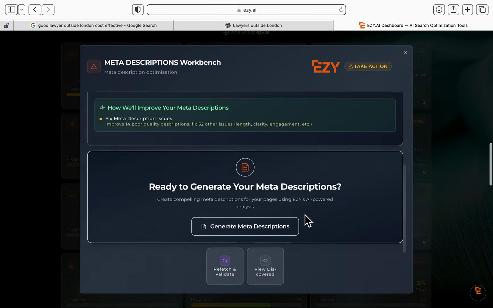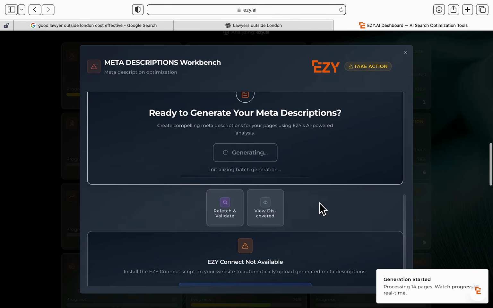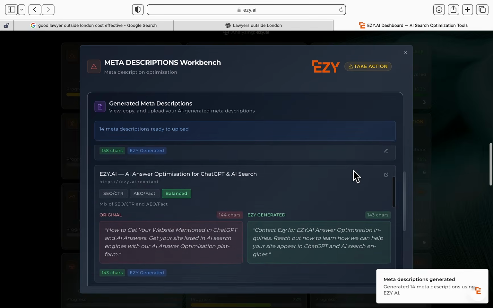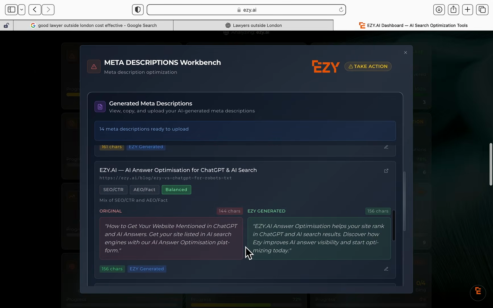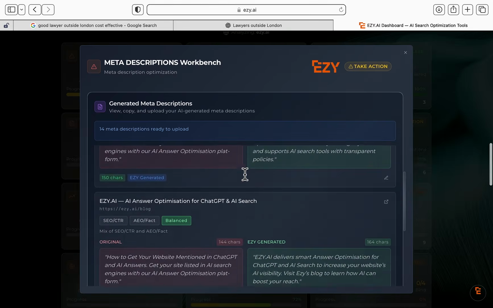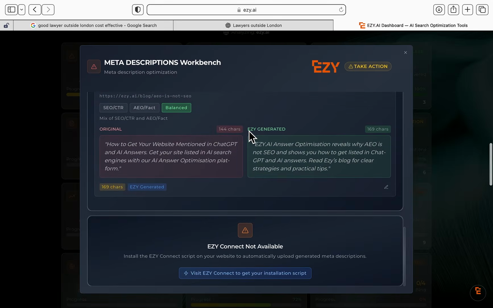Look, 14 pages with issues. We just generate meta descriptions, and now we can just watch Easy run through and create all of these brand new meta descriptions, which are better than the existing meta descriptions, and you can select which ones to upload, which ones not to upload. You can imagine how long this would take to do all of this.